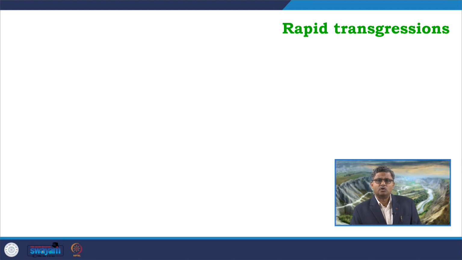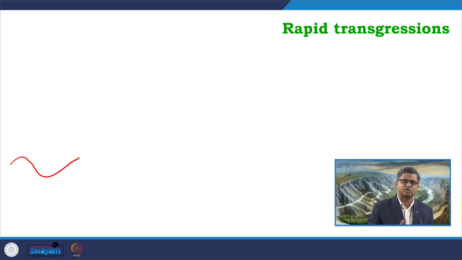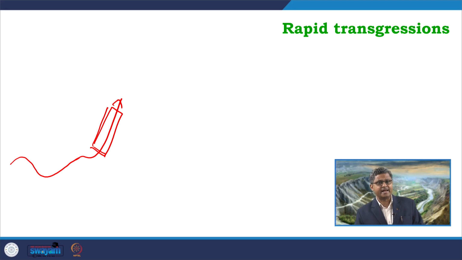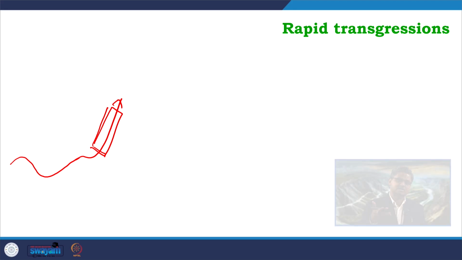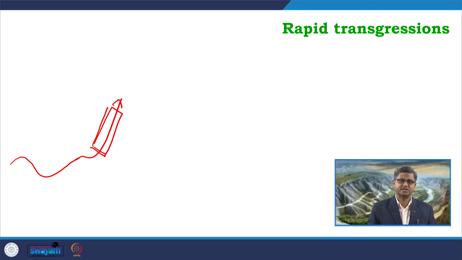In contrast to this, when we look into the rapid phase of transgression, again we are referring back to that base level curve. So, we have seen so far, maybe after this we can have a transgression like this, a rise of the base level like this. So, this phase is indicating a very rapid rate of rise of the base level, and definitely during this phase the rate of creation of accommodation will overpace the rate of production of carbonates, the rate of accumulation of carbonates.